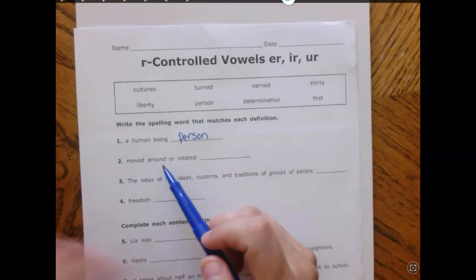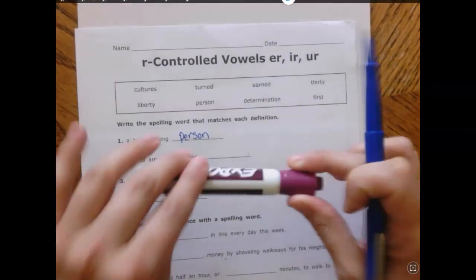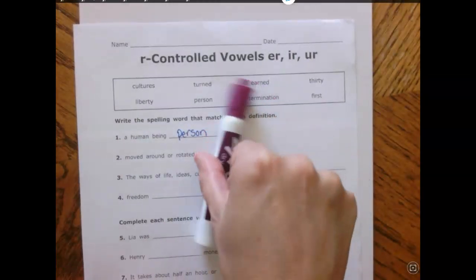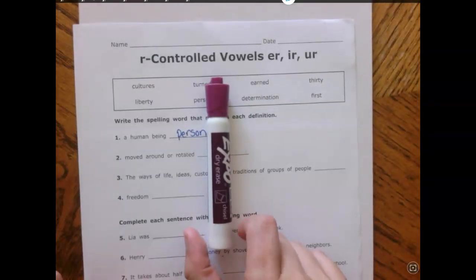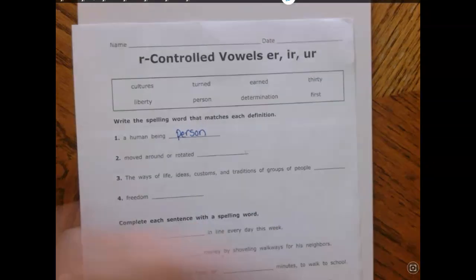Moved around or rotated. So if I have, we'll do this pen. If I am moving this pen around, what am I doing? Is this cultures, liberty? Did I turn it? Is it a person? Did I earn, determination, thirty, or first? That's right, I turned it.